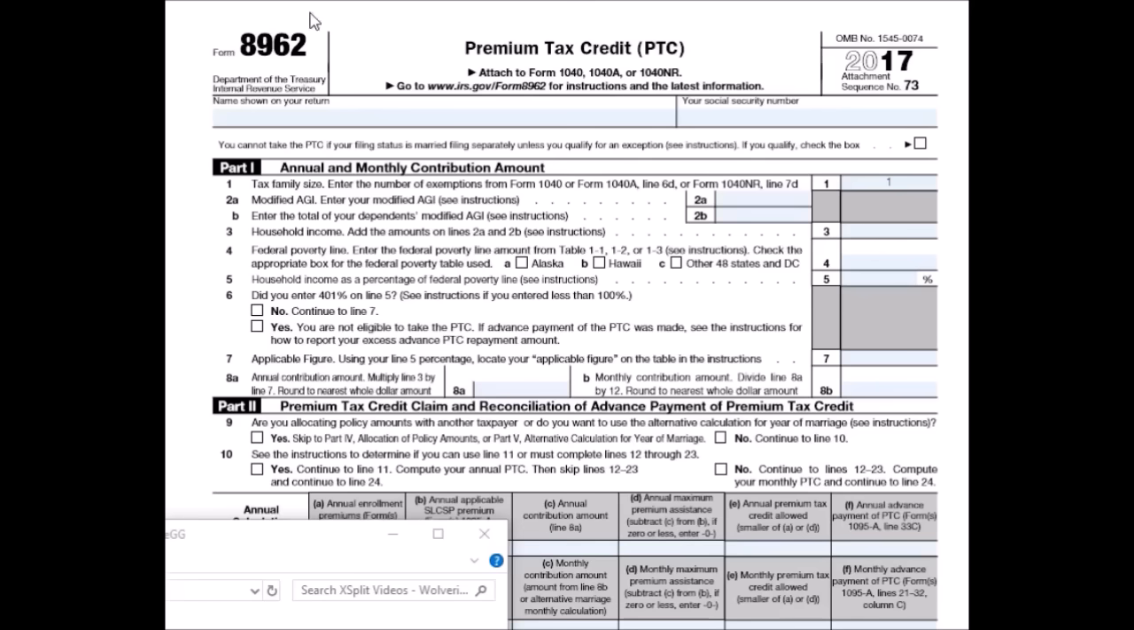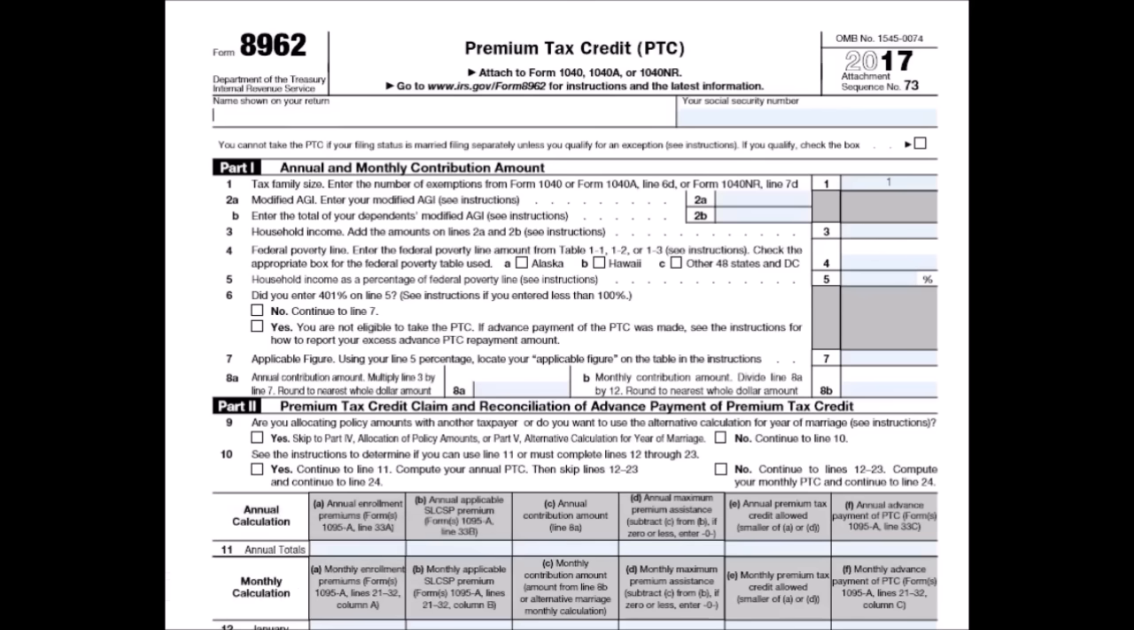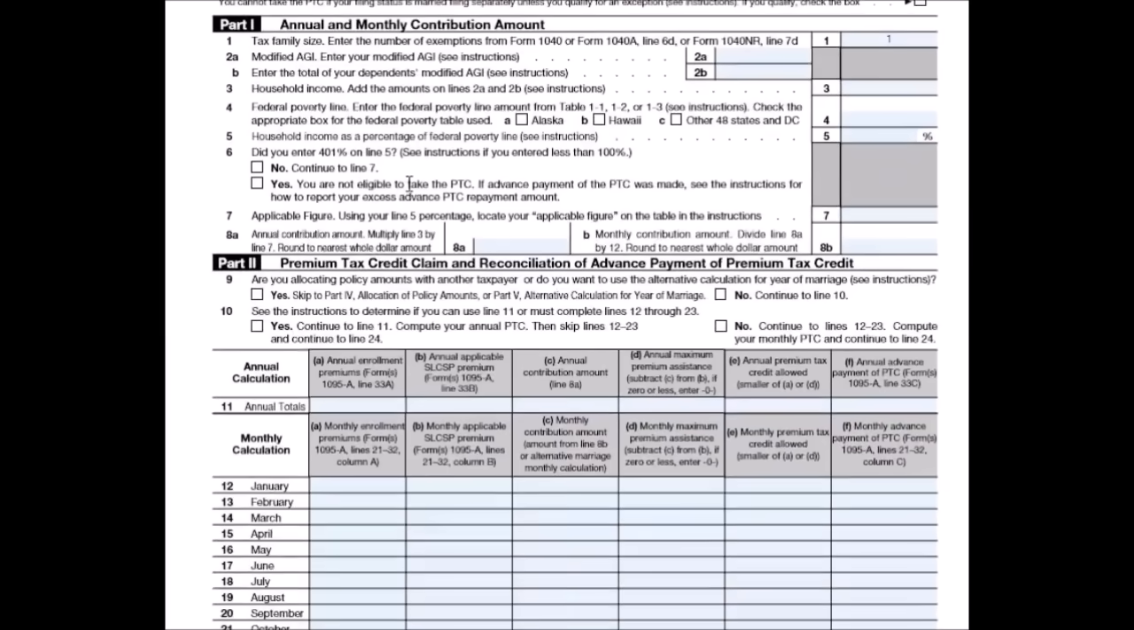So starting off here at the top line, the name that's shown on your tax return, we're going to write John Doe with our social security number. And then moving on, since this is a single person, we don't need to check this box that says you cannot take the premium tax credit if your filing status is married filing separately unless you qualify for an exception. So see the instructions for that one. Now moving down to part one.